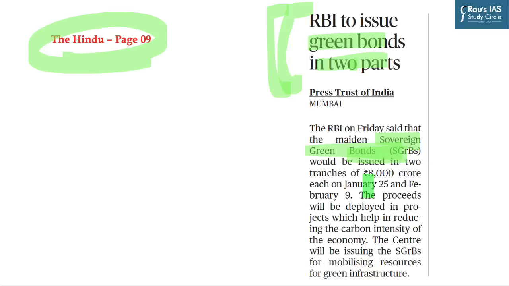These bonds will be issued in 2 tranches, one in January and the other in February, and the proceeds of these bonds will be utilized in reducing the carbon intensity of the economy. As all the countries across the world are shifting towards the green economy, the topic of green bonds becomes important for our UPSC Prelims exam, and we must be aware of the characteristics of green bonds.